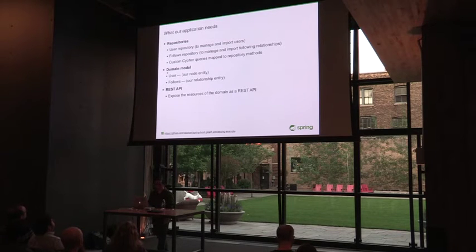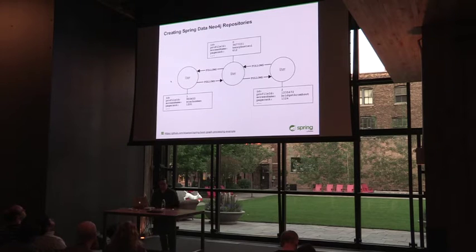So the domain model is pretty simple. We have a user, which is going to be one node in the graph, and then the follows relationship, which is going to connect the users together. Where we're going to start here is we're going to look at our domain model. This is the domain model that we're going to take and create these repositories from. It's a very simple domain model. We have users, and we have relationships between them, which are follows.